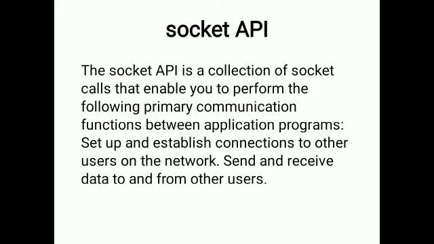On Unix-based system, the API is a part of kernel or core of the operating system. API is provided as program libraries. On Windows system, the API is known as Windows Socket.